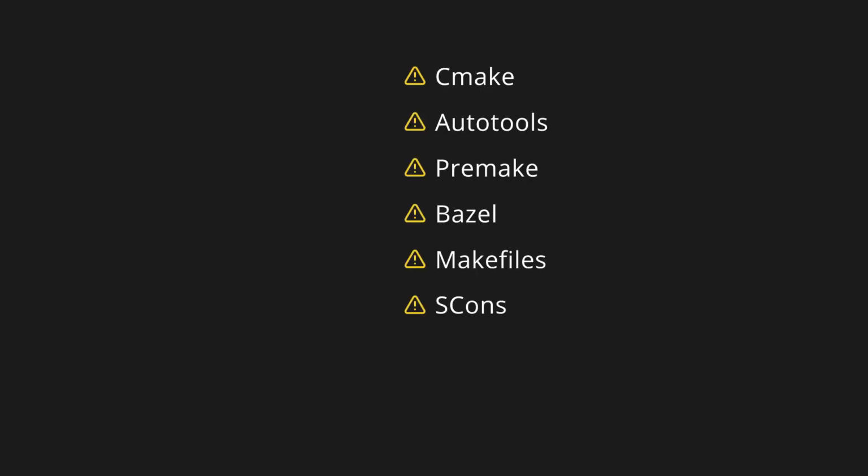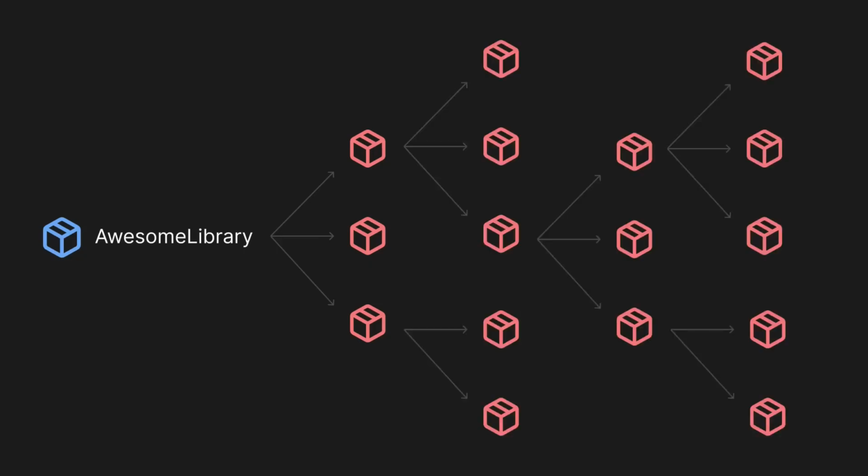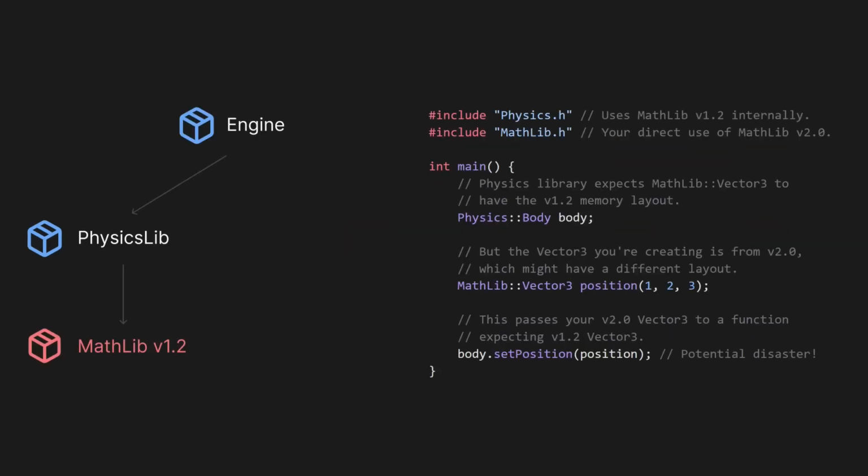The codebase could be using any given build system: CMake, AutoTools, Premake, Bazel, custom makefiles, scons, Meson, or some weird combination of all of them. And if it happens to be a build system that you're familiar with, it might be a different version from what you have on your system. And then you find out that the library depends on 3 other libraries, which in turn have even more dependencies. You might have to download the binaries or code for those libraries, and those libraries may be different versions of libraries that you're already using in your codebase. So now you're in dependency hell, where the transitive dependencies of the library that you want to use are clashing with the libraries which you're already using.